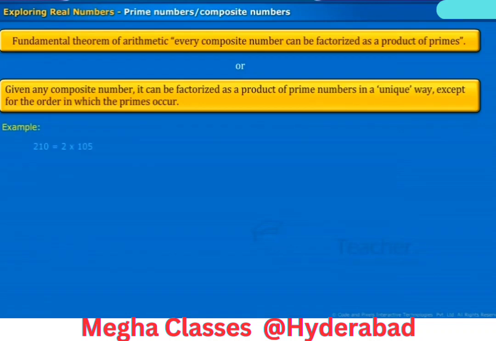Take an example for this. Take a number 210 and factorize it. We get the product of 2, 3, 5, 7, the same as the product of 3, 5, 7 and 2, or any other possible order. By this we conclude that there is only one way of writing the product of primes. Now, let us state the fundamental theorem of arithmetic.